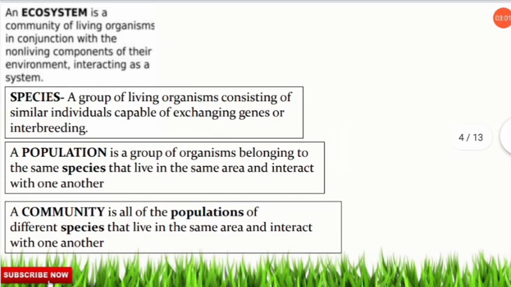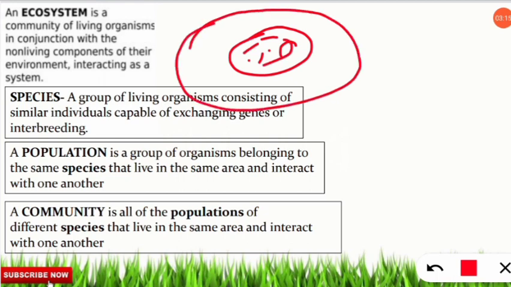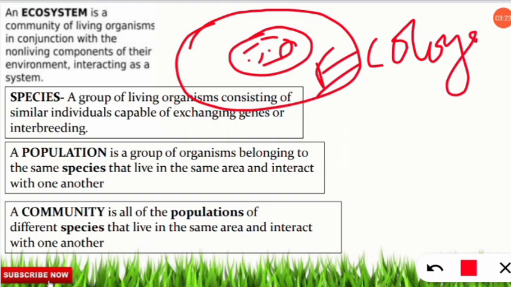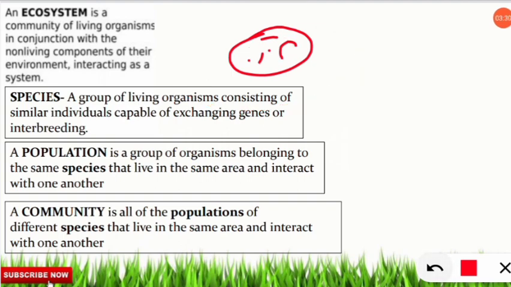Why is the ecosystem called the unit of ecology? Because if you consider a place, many animals, plants, and bacteria are all interacting. This interaction is called an ecosystem. But as a whole, the study of the ecosystem is ecology. So ecology will consider the ecosystem as one of its parts. Next, an ecosystem is the community of living organisms in conjunction with the non-living components of their environment interacting as a system.